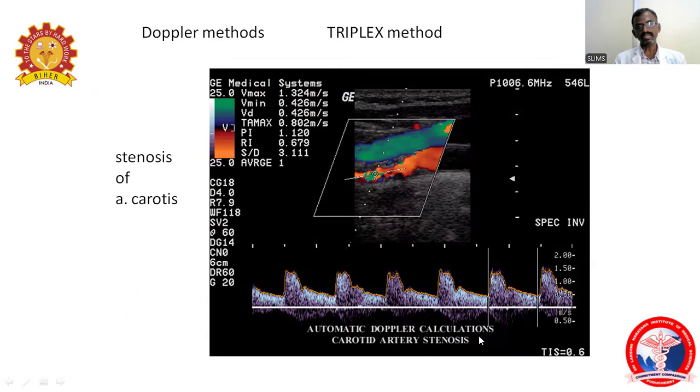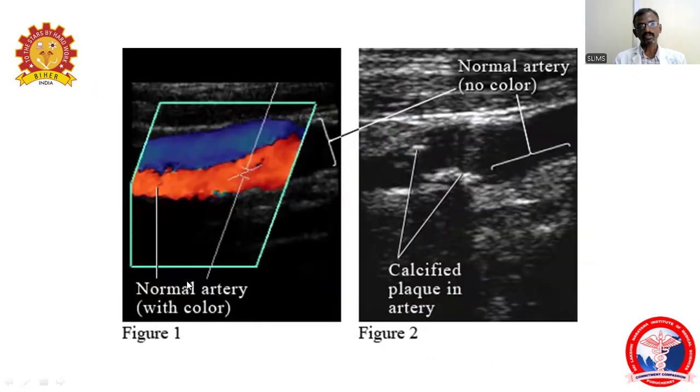So here also we can find the stenosis either by grayscale, that is B mode, as well as by color flow. This is a normal artery with color. This is a calcified plaque.